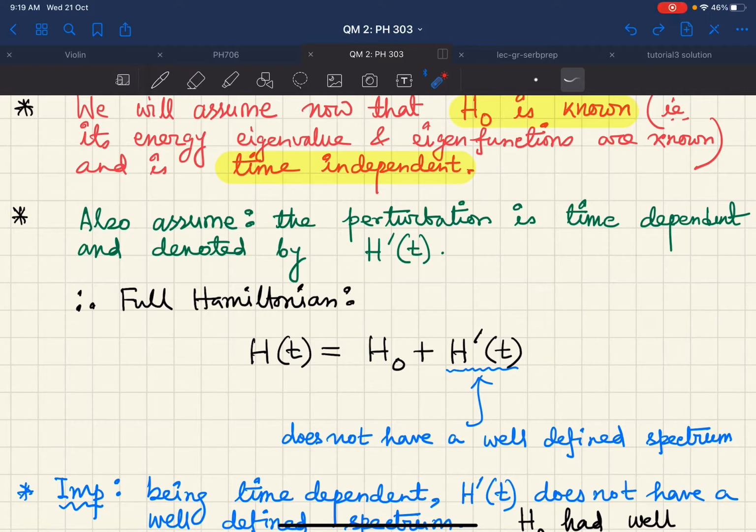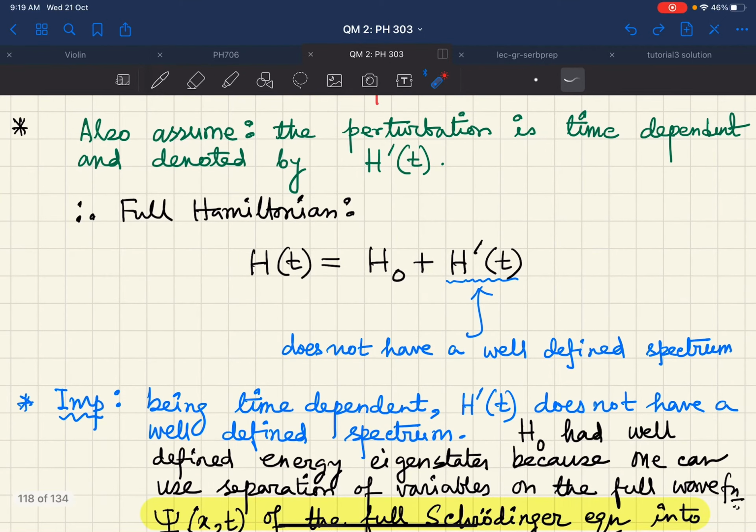Now, because H prime is dependent on time, this H prime of t will not have a well-defined spectrum. This is very important to understand, because being time dependent, H prime of t cannot be written in a stationary state. So you cannot actually write down H prime of t acting on some stationary state giving you some fixed energy eigenvalues. H0 had well-defined energy eigenstates.